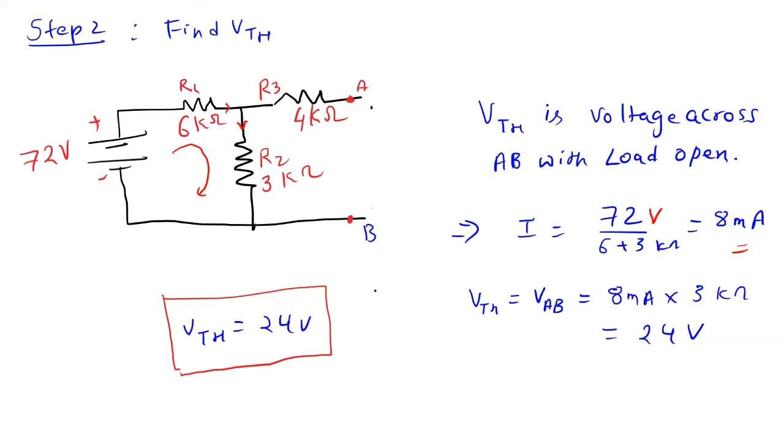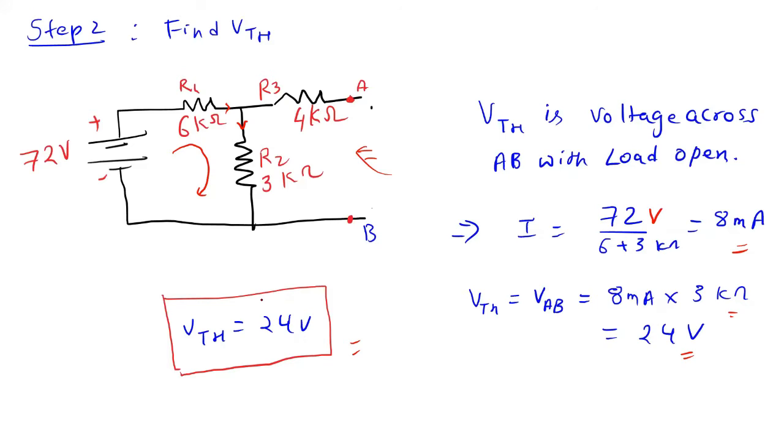Now the voltage across R2 will be 8 into 3 kilo ohms, that is 24 volts. So this is how we obtain the Thevenin voltage. Thevenin voltage is the voltage across the load with the load removed. What is the voltage across this point? Is this point clear? We are basically getting 24 volts as the Thevenin voltage.